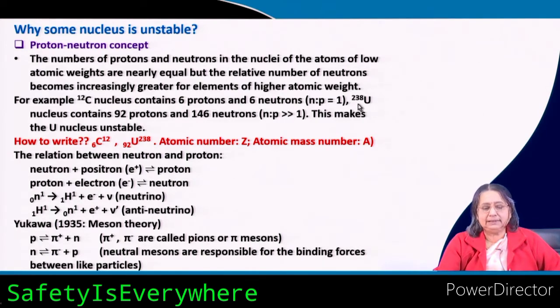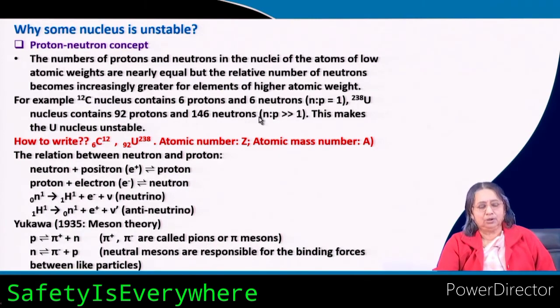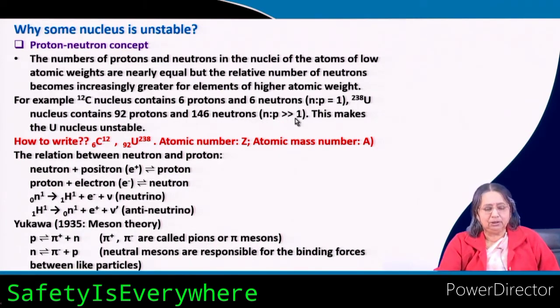But if you see uranium 238, the atomic mass number 238, it contains 92 protons and 146 neutrons. That means the neutron to proton ratio is much greater than 1. This makes the uranium nucleus unstable.